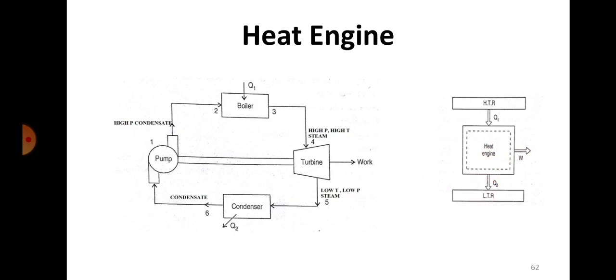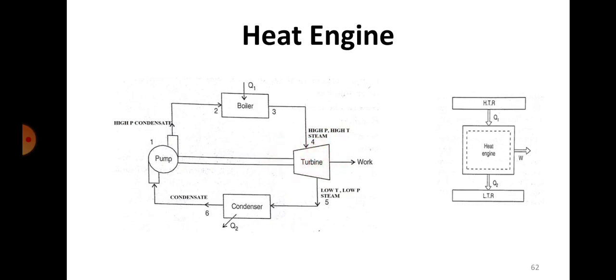That means, in other words, the total amount of heat input was Q1, work done is W, and the heat that is left out is transferred to the LTR. So if you see what the work is, it is Q1 minus Q2 is equal to W. There's an example given over here. A turbine receives heat at high temperature, converts that into work, and whatever is left out it will send down. So a turbine becomes an example of a heat engine.